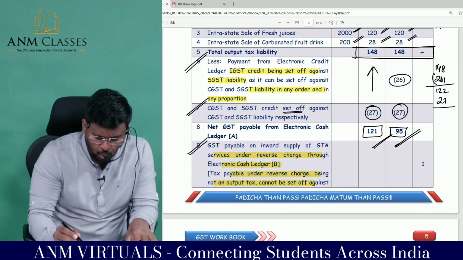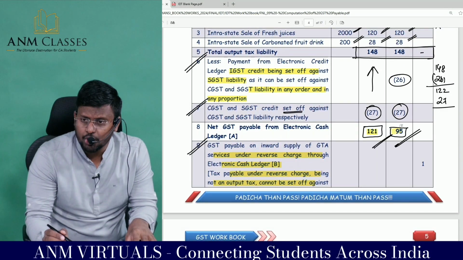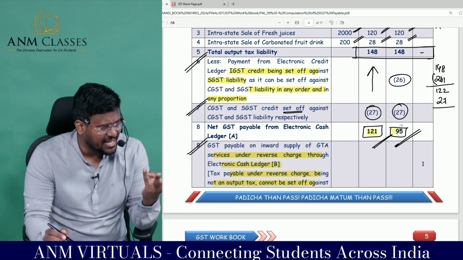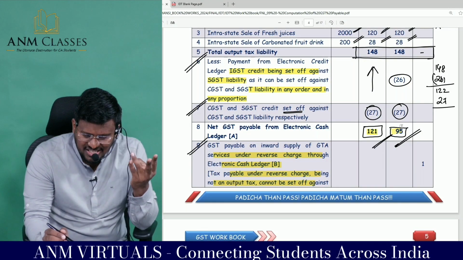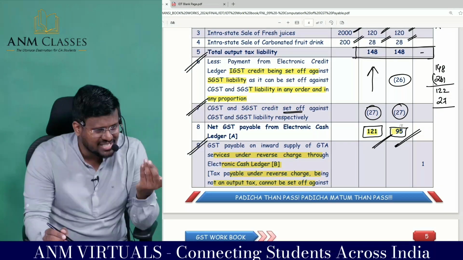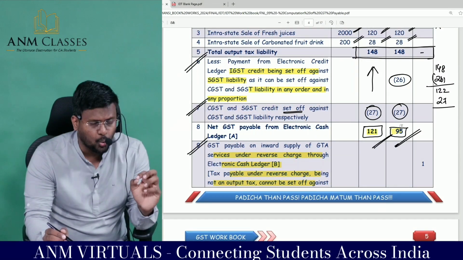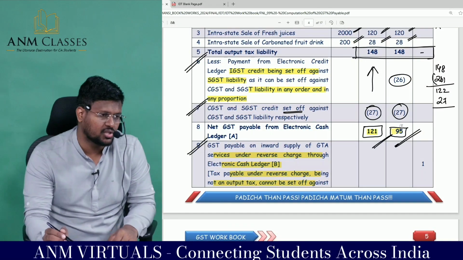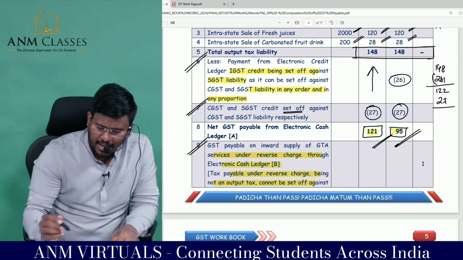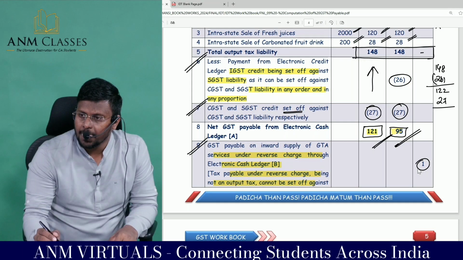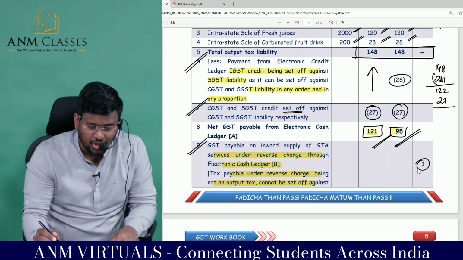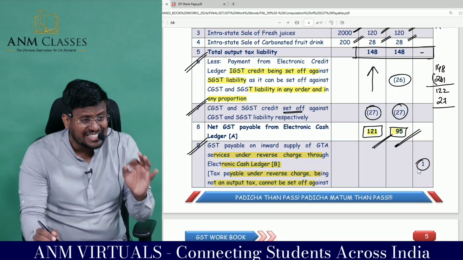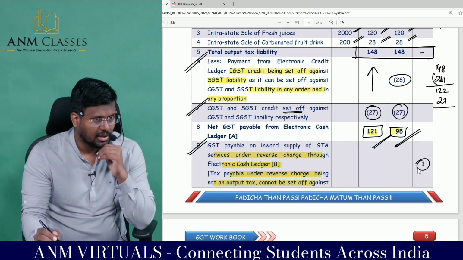So this amount also has to be paid in cash, because we have exhausted the electronic credit ledger, we exhausted IGST credit, we exhausted CGST credit, we exhausted SGST credit. So this much amount has to be paid from our pocket through electronic what ledger. In addition to that, this 1 lakh, which is IGST, because of application of place of supply, we determine that it's an interstate supply, right?